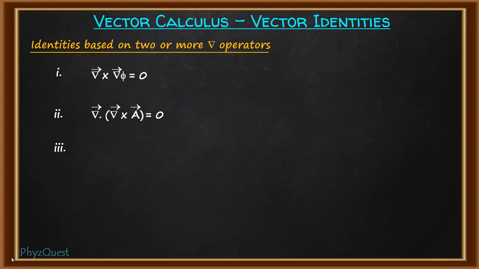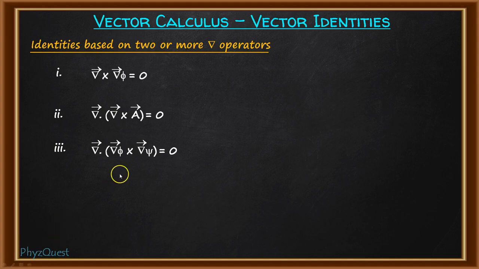Third, divergence of gradient of phi cross gradient of psi. This is actually the divergence of the cross product of the gradients of two separate scalar functions. This value will also be equal to zero. Why? When we take the divergence of the gradient of a single scalar function, it gives the Laplacian.